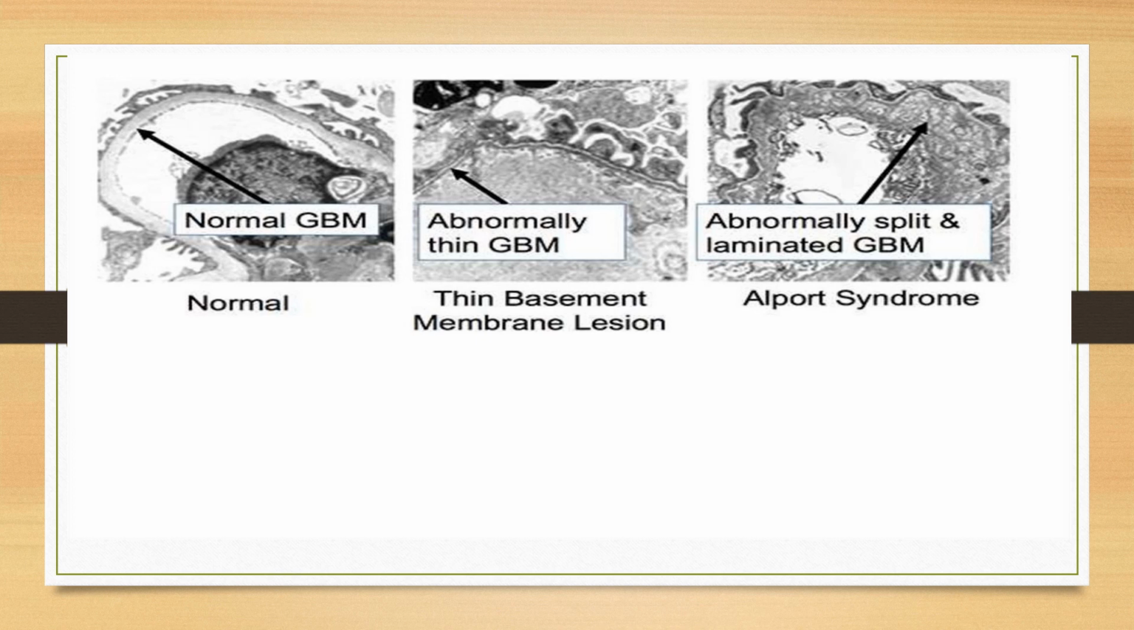This is the difference between normal glomerular basement membrane and also glomerular basement membrane in Alport syndrome and the thin basement membrane lesion. In thin basement membrane lesion, there is a thinning of the glomerular basement membrane as compared to that of the normal glomerular basement membrane, whereas in Alport syndrome, there is abnormally split and laminated glomerular basement membrane.